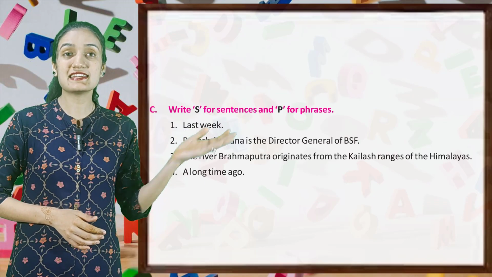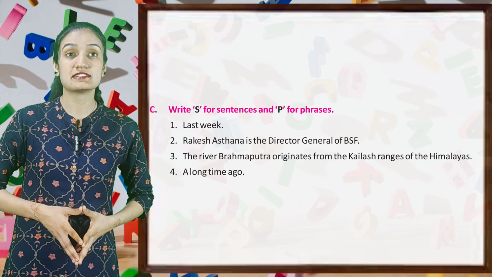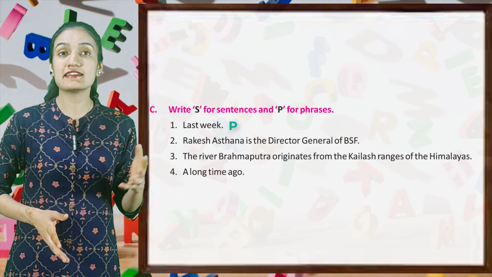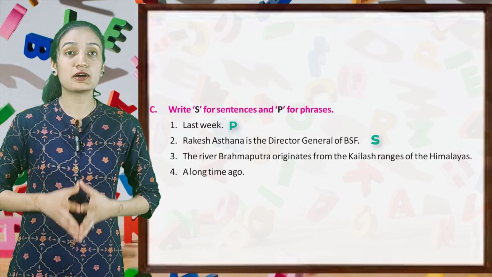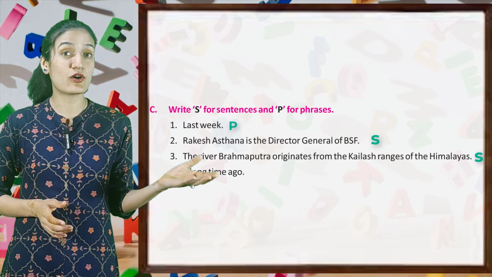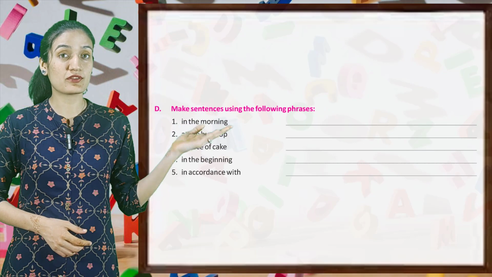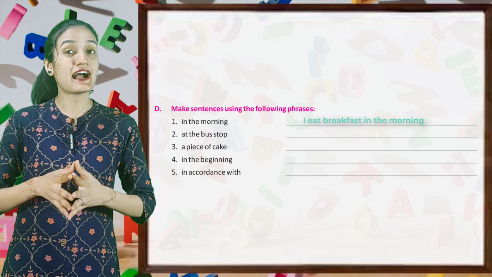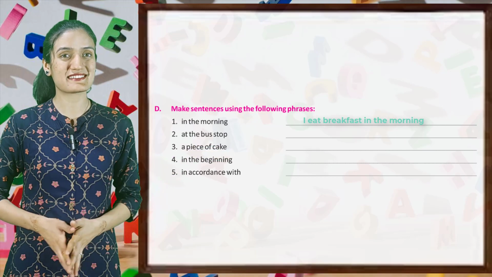Now kids, write S for sentences and P for phrases. Here is last week. So it is a phrase. So we will write P. Rakesh Asthana is the Director General of BSF. It is a sentence. The river Brahmaputra originates from the Kailash ranges of Himalayas. It is a sentence. A long time ago. It is a phrase. Now, make sentences using the following phrases. First, in the morning. So you can make the sentence, I eat breakfast in the morning. So in this way, make the sentences from these phrases.